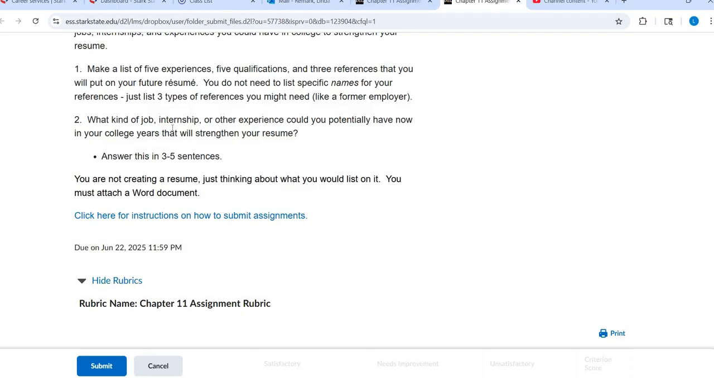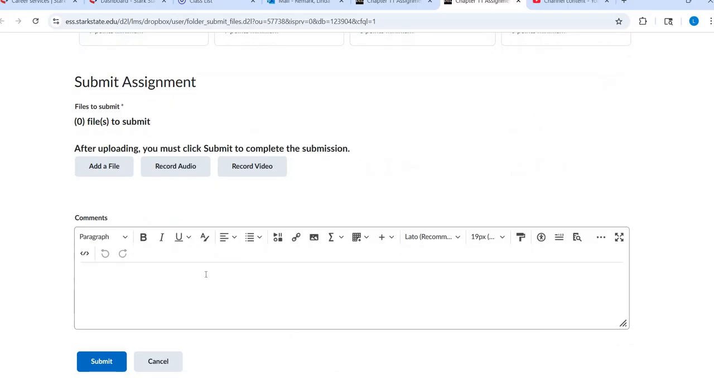And then those 3 references. And then, of course, what will you do beyond taking college classes to kind of strengthen that resume? How can you further build it? So upload it or type it in the comments and then hit submit. And that is your chapter 11 assignment.